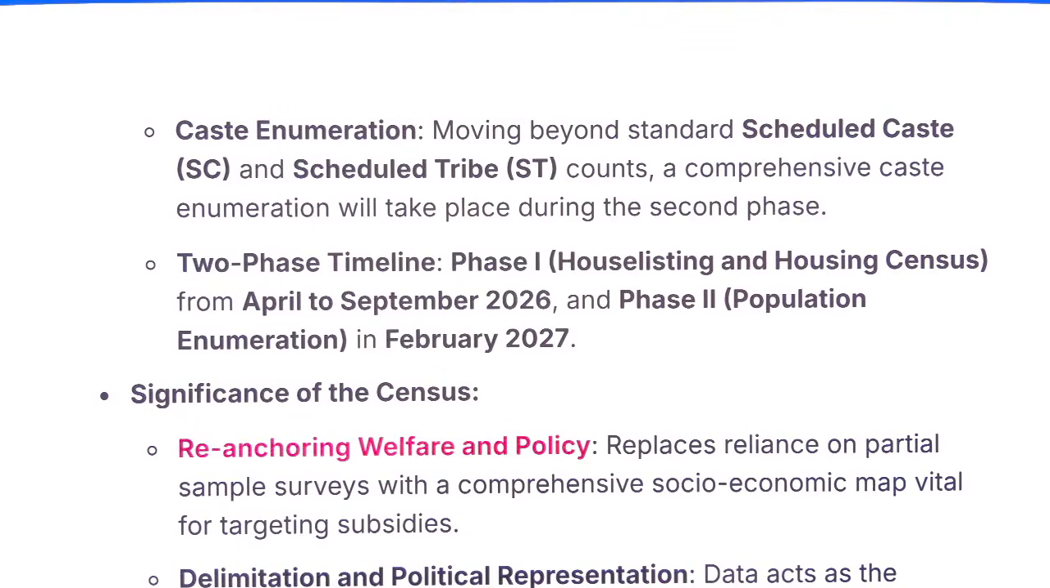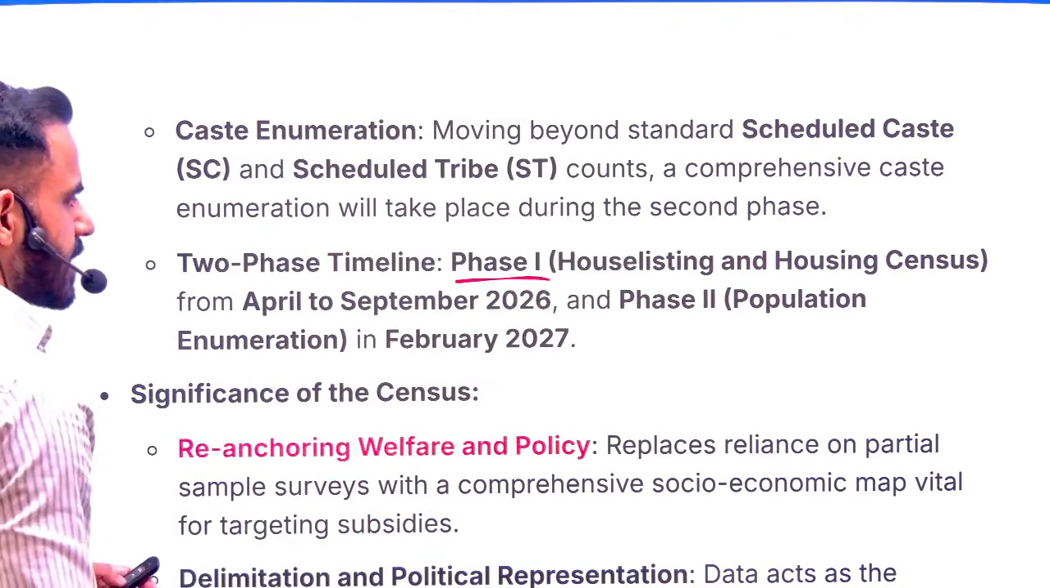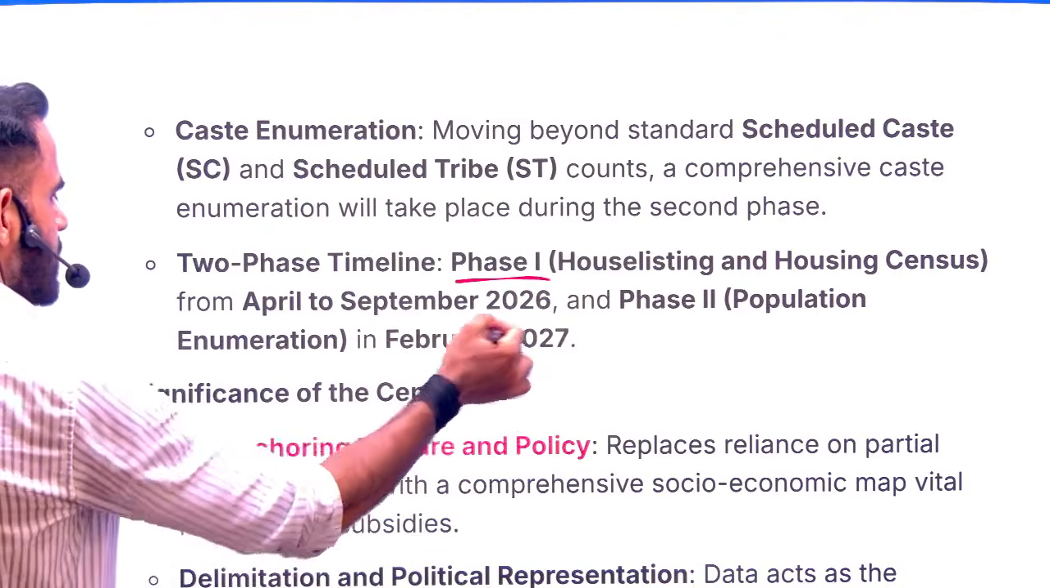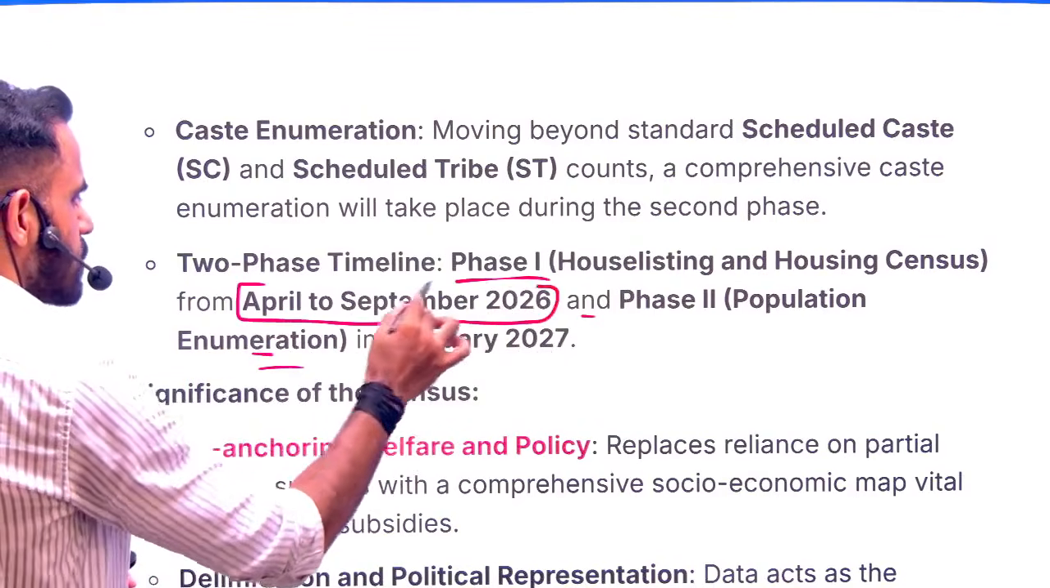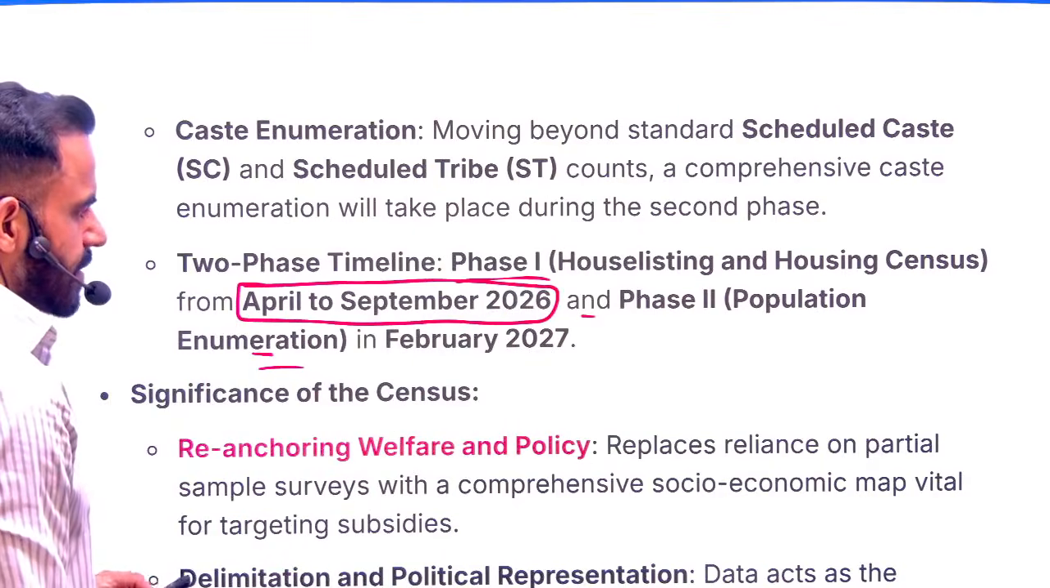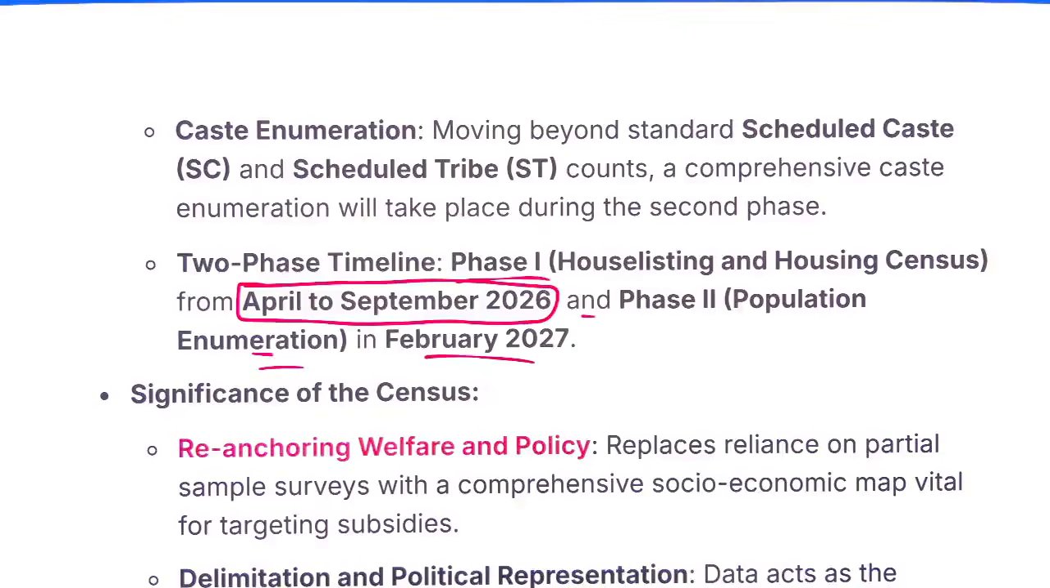Now, there will be two sub-parts of this entire exercise. The first phase will be house listing, and the second phase will be the population enumeration. In house listing, we are trying to collect the house data from April to September 2026, and the population data collection will start from February 2027.